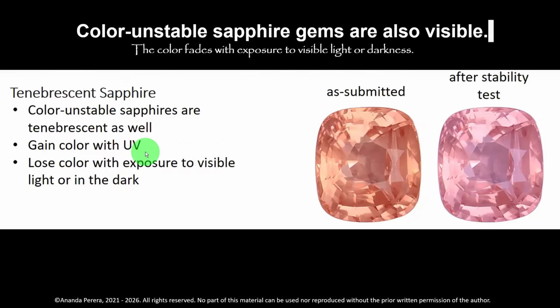That's why a lot of people use UV to color the stones. They lose color with exposure to visible light or in the dark. This happened at the GIA after submitting the 5 carat stone. I explained earlier in a previous lesson, I forgot the number. After the stability test, it gains the color again. They are confused by what happens. So when you are buying yellow sapphire and Padmaraga, you have to do the stability test.